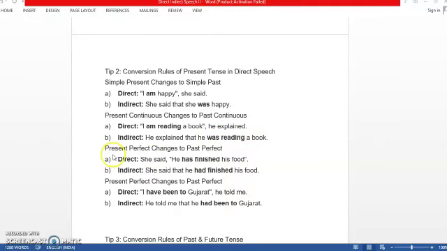Another thing, present perfect changes to past perfect. She said, "He has finished his food." She said that he had finished his food. Present perfect changes to past perfect. Direct: "I have been to Gujarat," he told me. He told me that he had been to Gujarat.